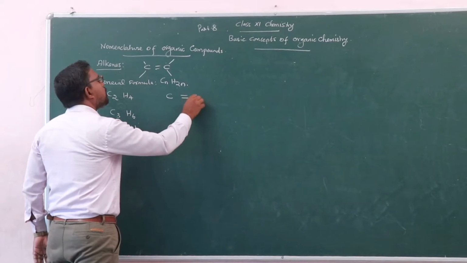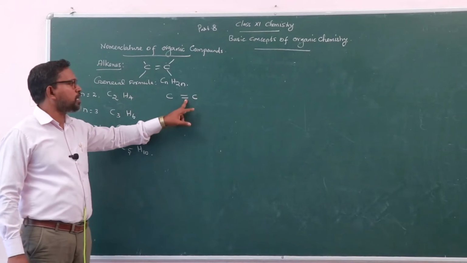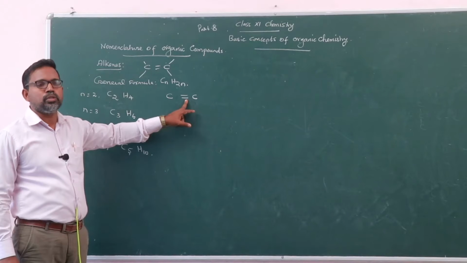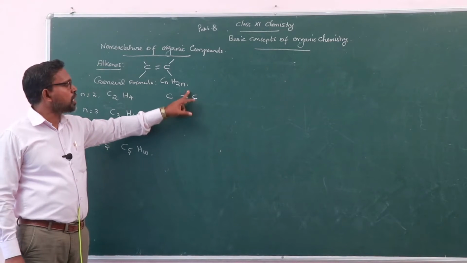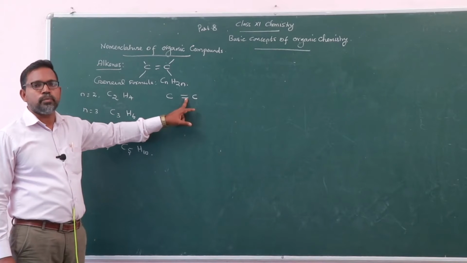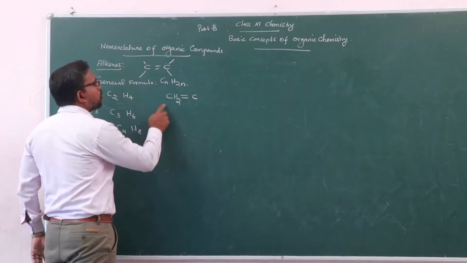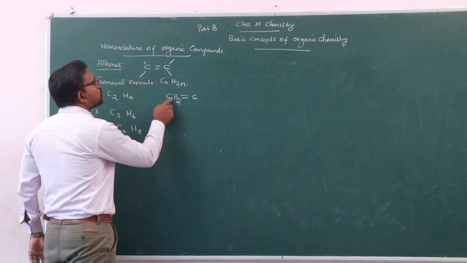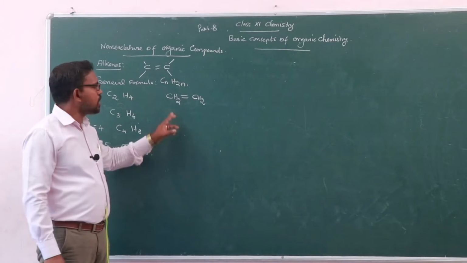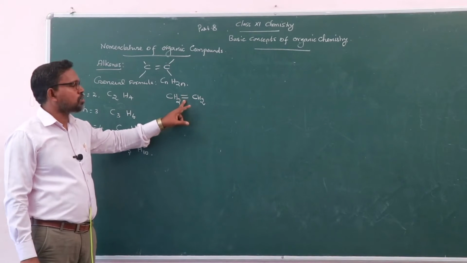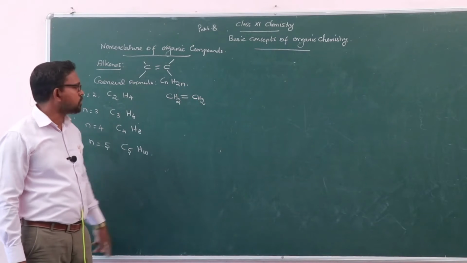Structural formula: C double bond C. Look at this structure here. Two carbon atoms are attached with two bonds. Each bond carries 2 electrons. Therefore, 2 bonds are present in this carbon-carbon system, so 4 electrons are present. The remaining valency is satisfied by these 2 hydrogen atoms, CH2. So the valency 4 of carbon is satisfied by 2 hydrogen atoms and 2 electrons of this double bond.